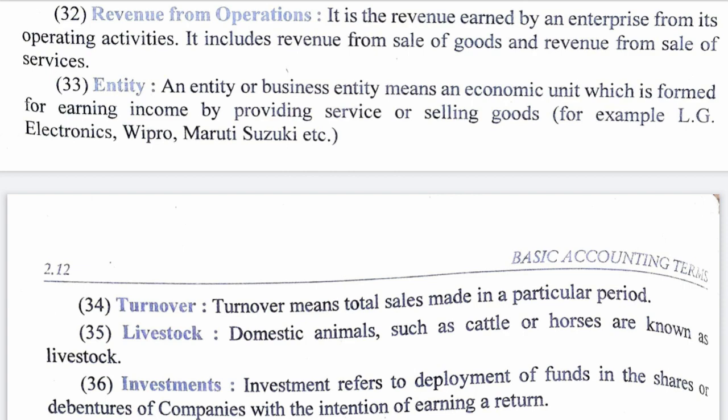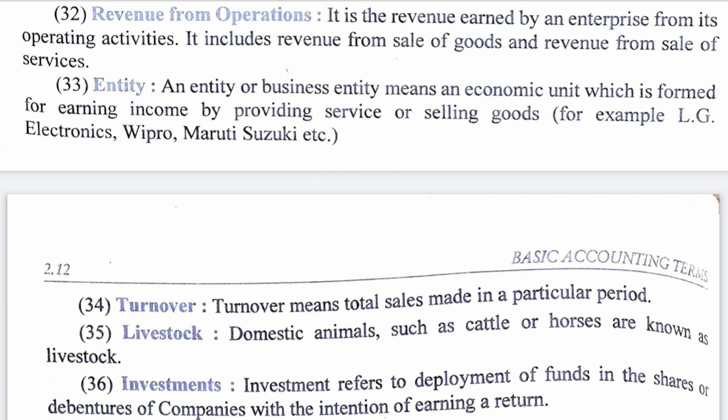So suppose Tata Steel is earning, so earning of Tata Steel from sale of steel and iron will be revenue from operations. But if Tata Steel has a premises and it is giving that premises on rent, if it has an empty factory and that empty factory is given on rent and it is receiving rent, so rent received by Tata is not revenue from operations, it is revenue from non-operating activities, and only those activities for which the company or business has been set up, the earning from that is called revenue from operations.